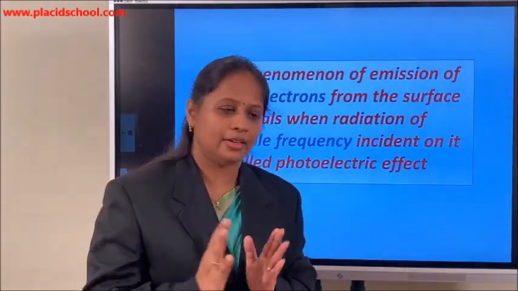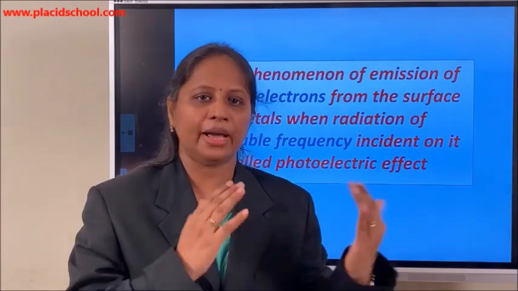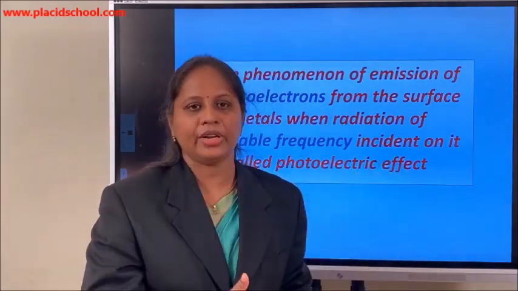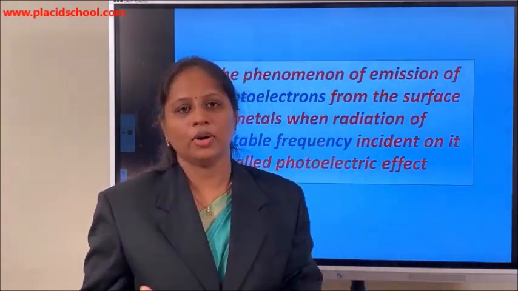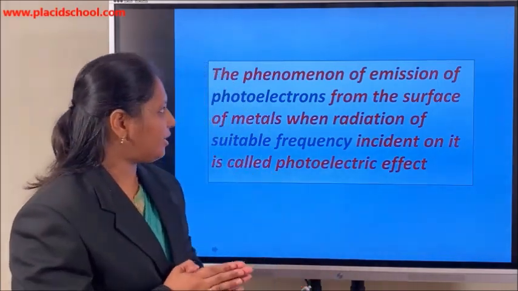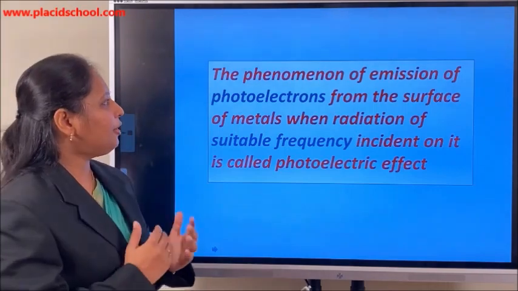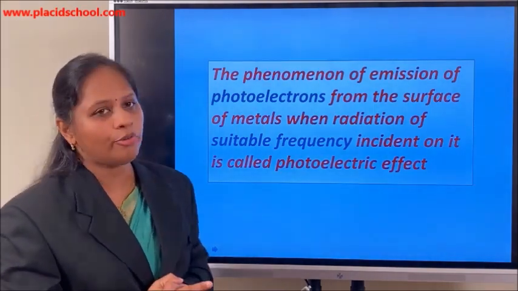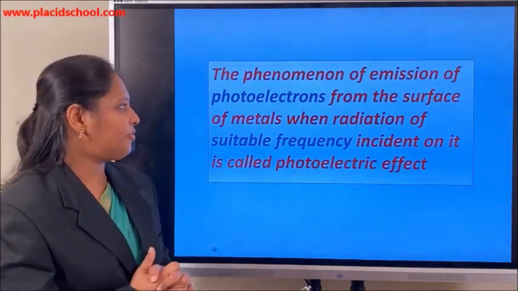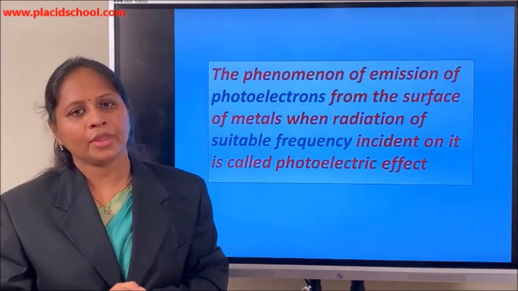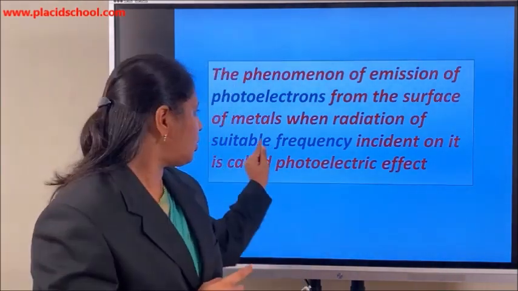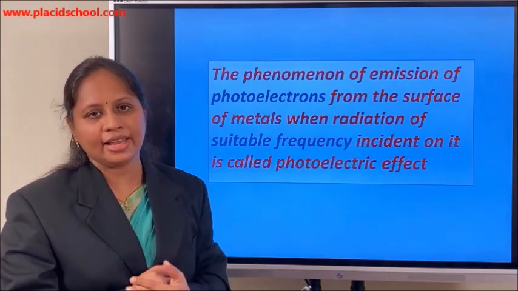From all these observations and experiments by various scientists, Heinrich Hertz, Lenard and Hallwachs, we can define the photoelectric effect as the phenomenon of emission of photoelectrons from the surface of metals when radiation of suitable frequency is incident on it.